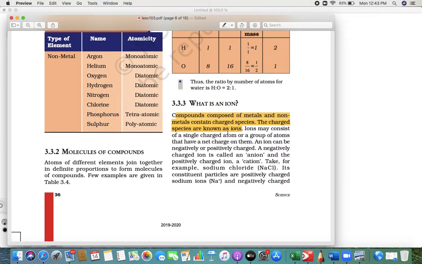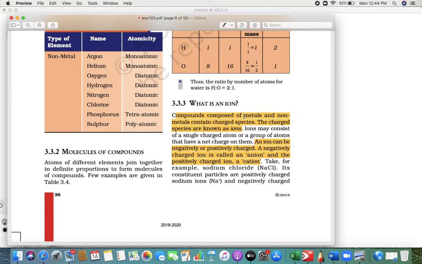Ions can consist of a single charged atom, but an ion can be positively charged or negatively charged. A negatively charged ion is called an anion, and a positively charged ion is called a cation. So it's the difference between two things: negatively charged ion and positively charged ion. Understood what I am saying? Anion and cation. Understand these two things.